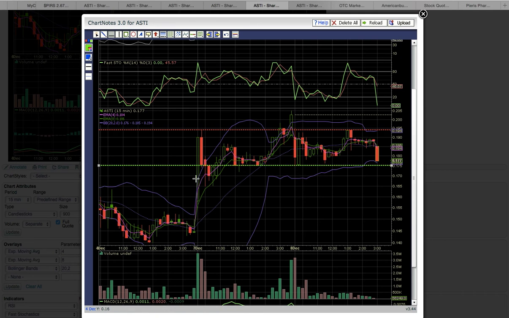So you have this big flagpole here on the 7th, and then a channel has formed off that level. It's been trending sideways, and so right now ASTI is at the bottom of the channel, and the key support level to hold is 17.5. The lower Bollinger Band is at 17.6.